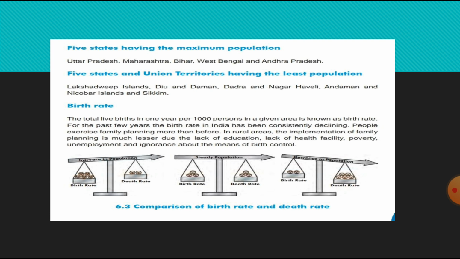See, Indians have been adopting family planning for a number of years now, and therefore the birth rate is declining continuously. However, in rural areas, due to the lack of education and awareness about family planning, the birth rate is still high over there. See, here you can see the comparison of birth rate and death rate in a figure.